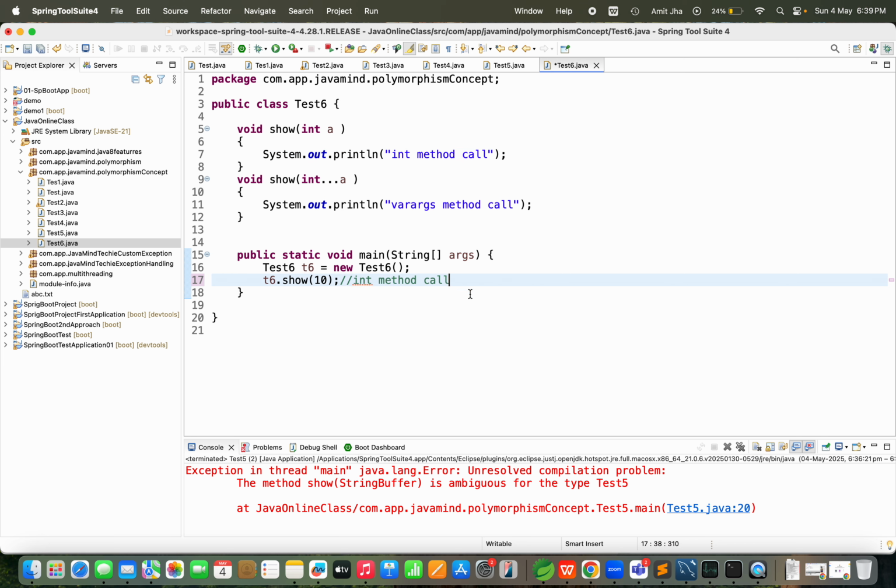We'll see if it's printing or not. For your confirmation, guys, see, int method call. Why? Because I am passing the method argument as an integer. Correct?